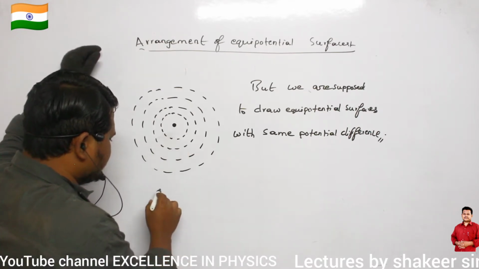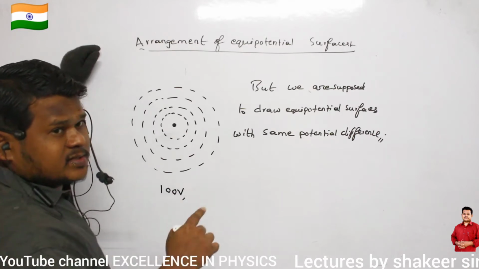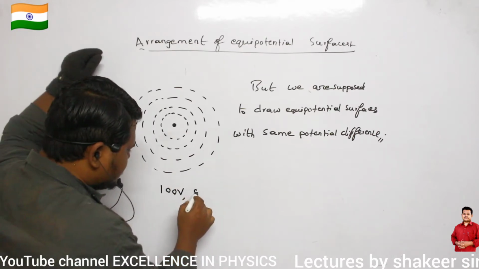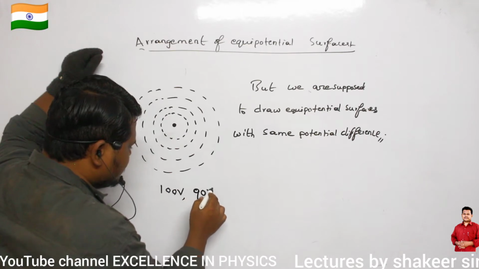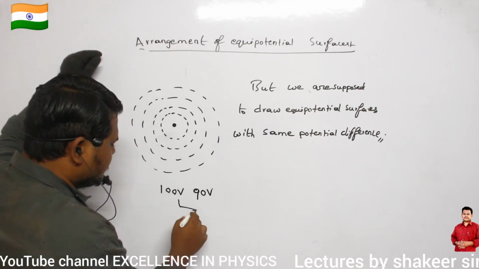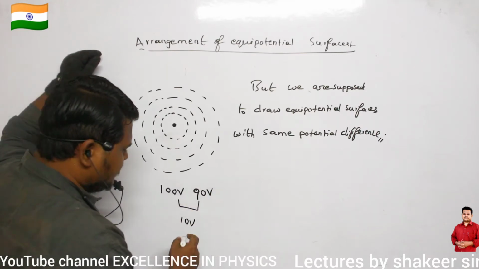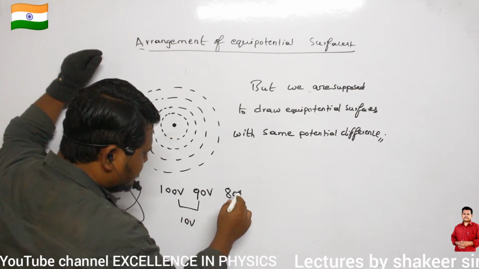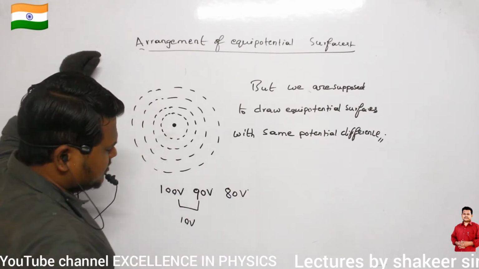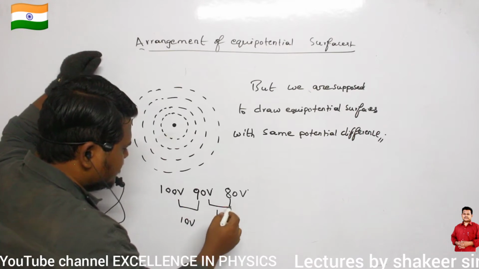So first surface, let its potential be 100 volts. The second equipotential surface I want to draw has a potential of 90 volts. What is the difference between 100 and 90? The difference between both of them is 10 volts. So the next equipotential surface I want to draw has a potential of 80 volts. Now what is the difference between both of them? Again it is 10 volts.